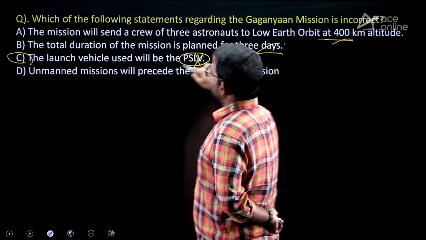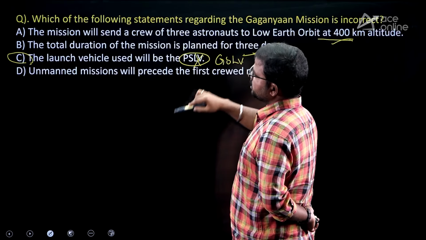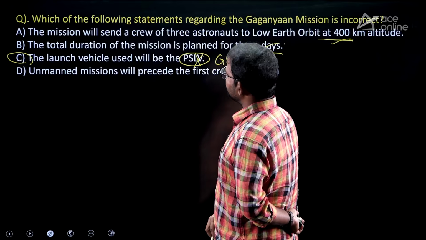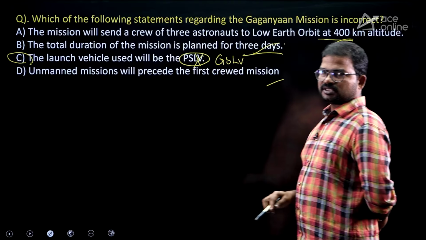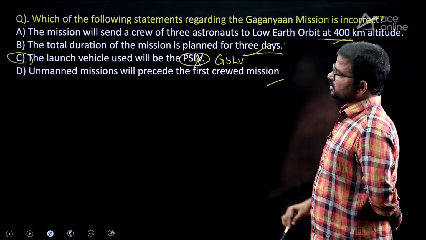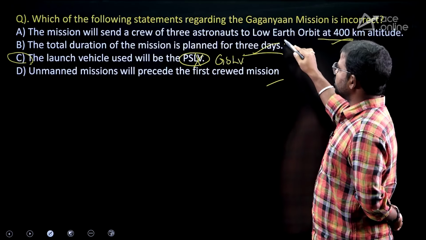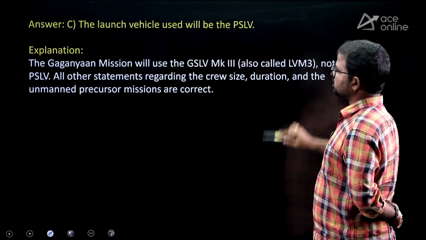Because it is planned to launch by GSLV. Next, the unmanned mission will precede the first crewed mission. Of course, A, B and D are correct statements, but here they asked which is incorrect. That's why option C is the incorrect statement.